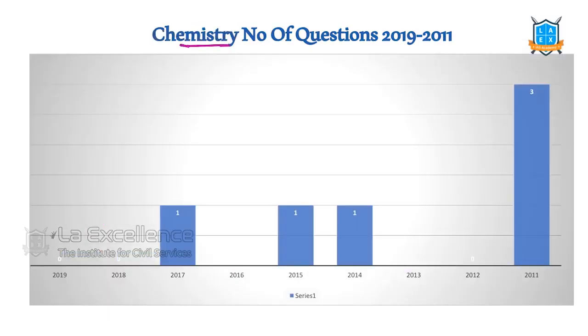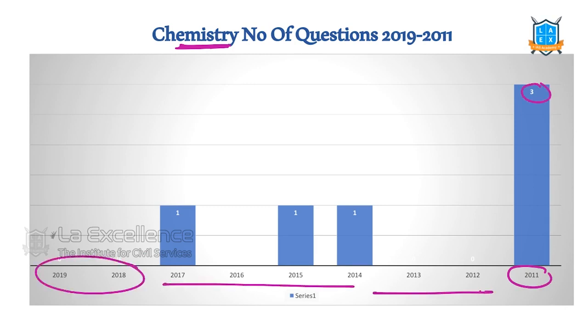Next, if we see the chemistry. In 2011, 3 questions were asked. After that, no questions. After that, one question. In the last 2 years, no question specifically from chemistry. So what should we do? Should we leave it? No, we should not leave it.